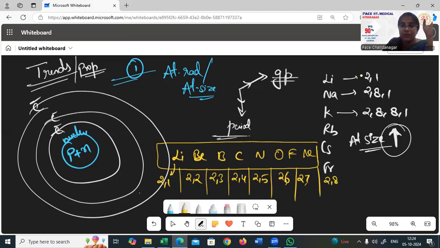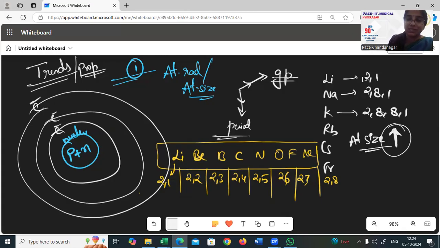Now, if we check, is there any predominant increase or decrease shown in the shells? I would say no, because nothing is being increased there. But do I say that there is no change in the size then? No, there exists some change in the size, not as predominantly as in groups, but yes, periods do show the change. Now, what is the change being shown?